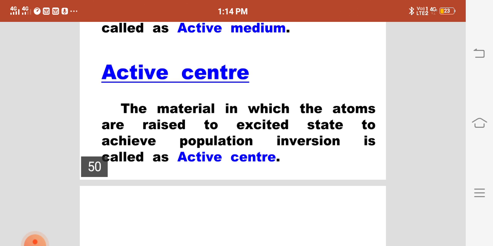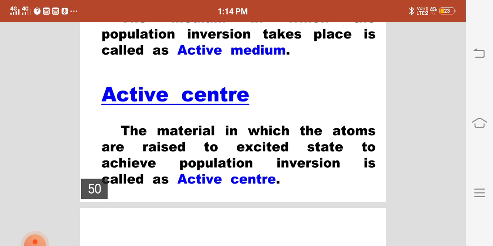Till now we have seen the laser definition and characteristics of laser with some basic definitions which are happening in laser.